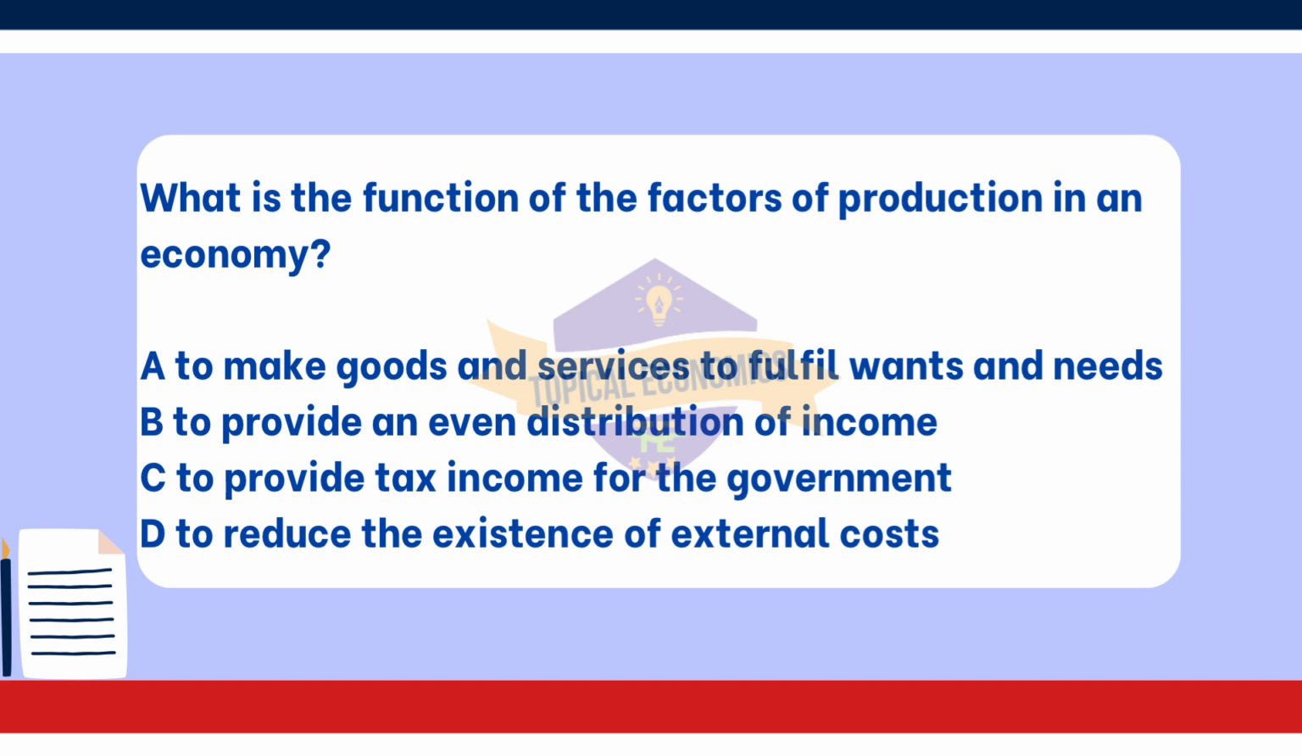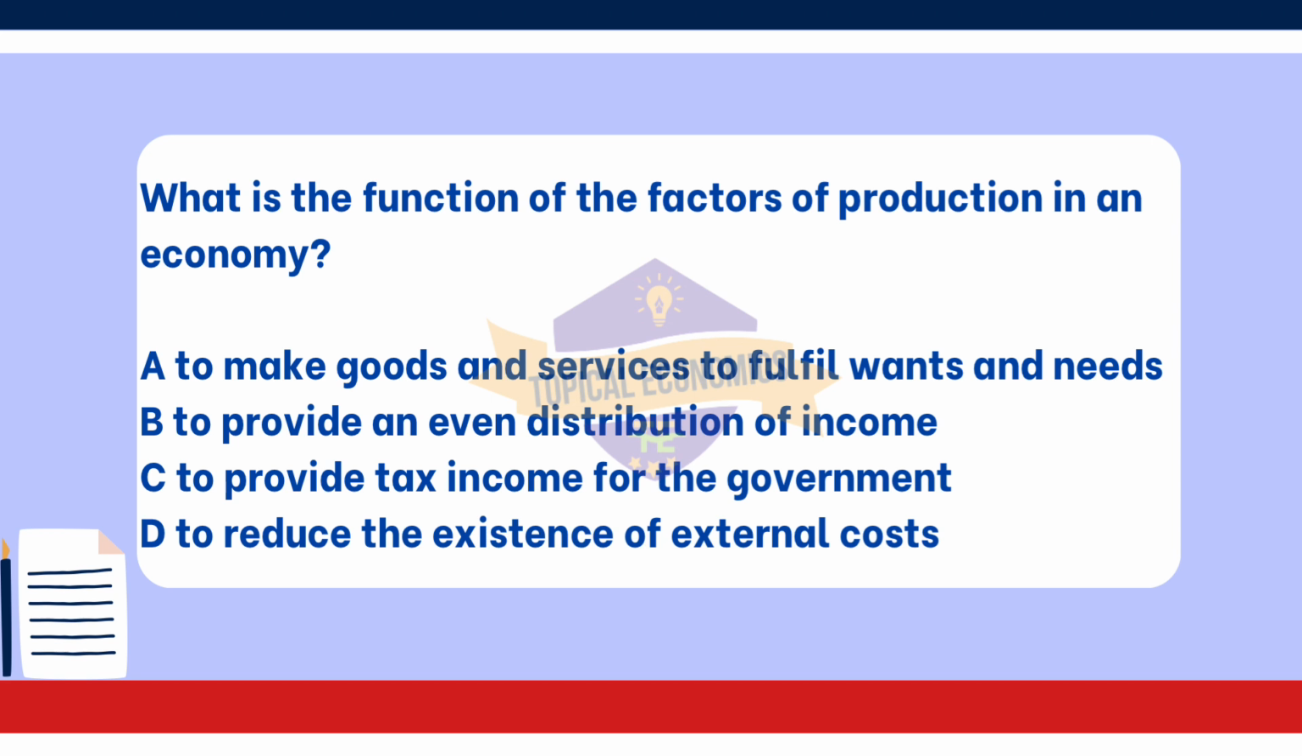Next, option C, to provide tax income for the government. While the production of goods and services can lead to taxation, generating tax income is a byproduct of production, not its main function. Lastly, option D, to reduce the existence of external costs. Reducing external costs, like pollution, can be a goal of certain economic activities, but it is not a primary function of the factors of production. The main focus is on the creation of goods and services.